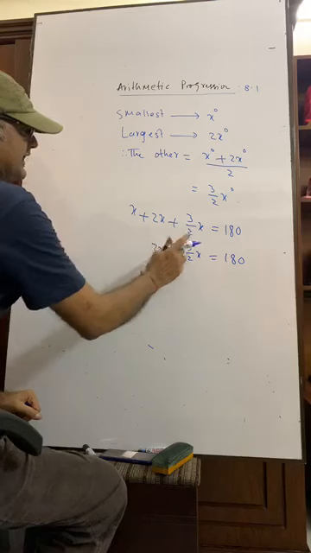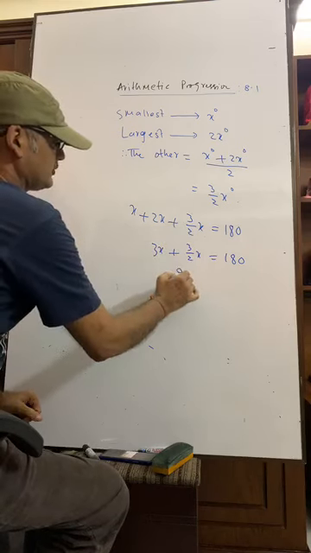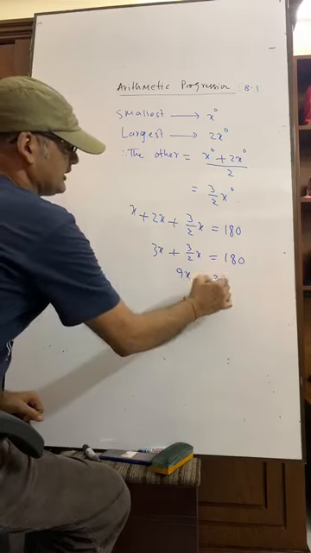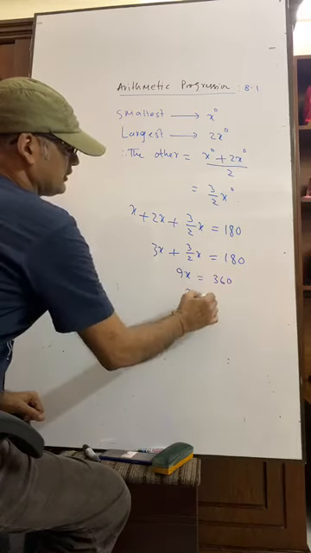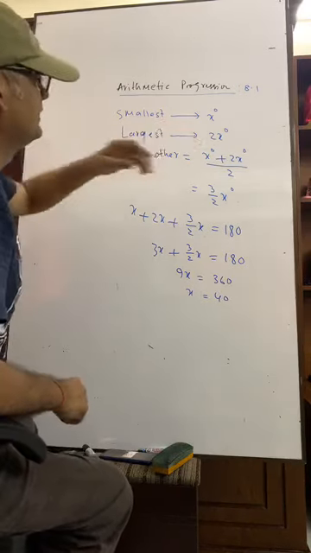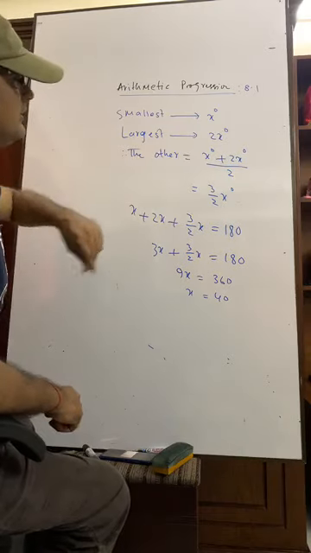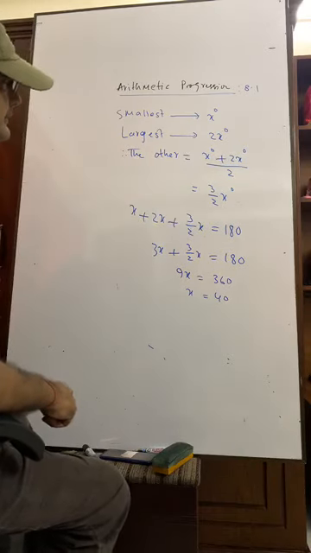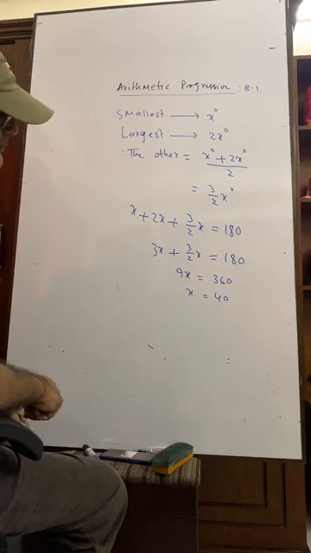3 to the 6, 9x. Okay, 9x equals what? 360. So x equals what? 40. So we are getting the angle 40 degree. Here it is 80 degree. Here it is what? 60 degree.